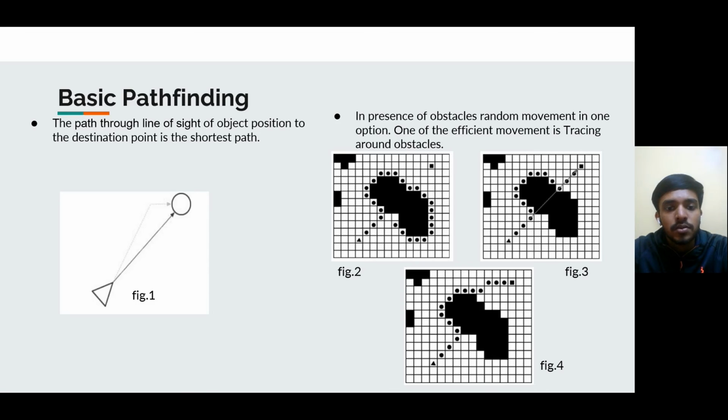Figure 2 shows our object initially moving along the line of sight path, but when faced with an obstacle, it traces around it. During the tracing, if we again meet the line of sight path, choosing that path to the destination will give a relatively good result, as shown in figure 3. The most efficient solution using the tracing method is obtained when we check whether a line of sight path is possible at each point of the trace. It is shown in figure 4.